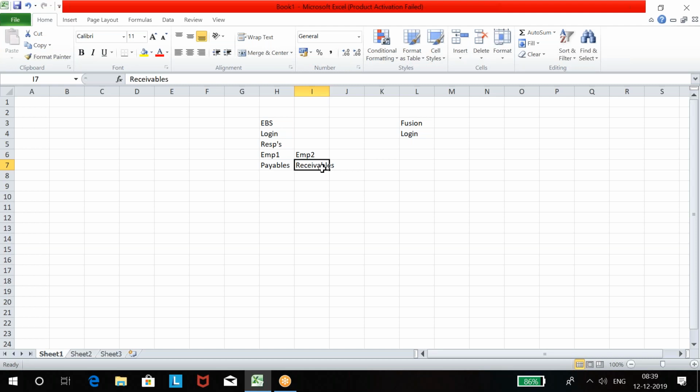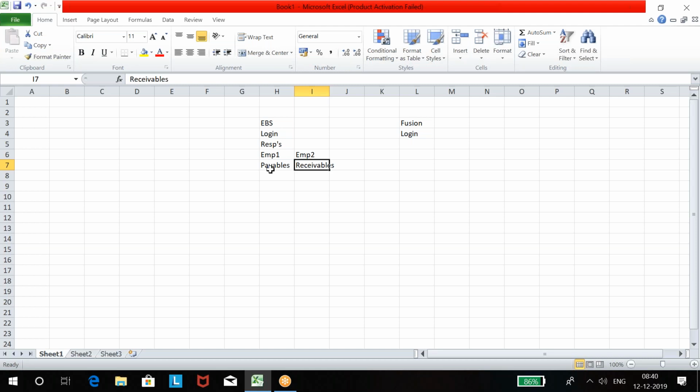So we give responsibility in the user to the employee, so that the employee logs in into the application every day and sees that responsibility, and whatever is assigned through responsibility, he or she works every day. Got it? So through responsibility, one can work. So how do we create responsibility? Let's say payables application. With payables application, you have to create responsibility. Let's say receivables application. With receivables application, you have to create responsibility. And through that responsibility, the employee is going to work every day.